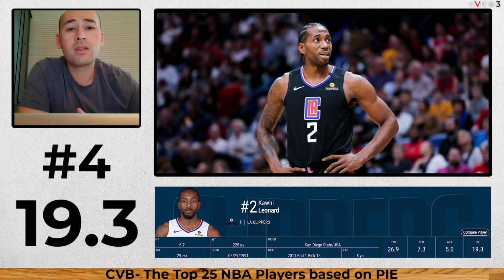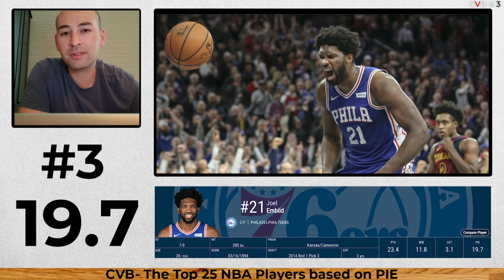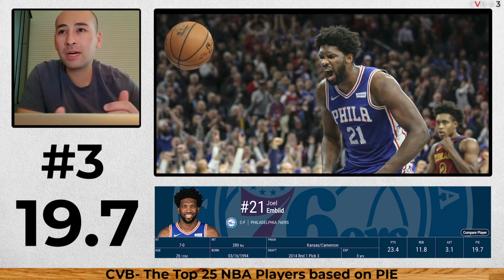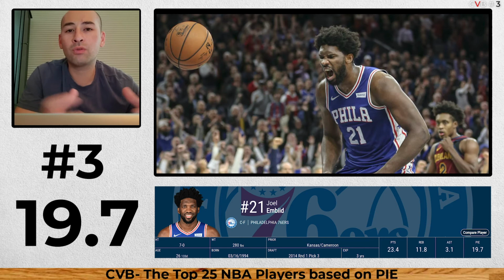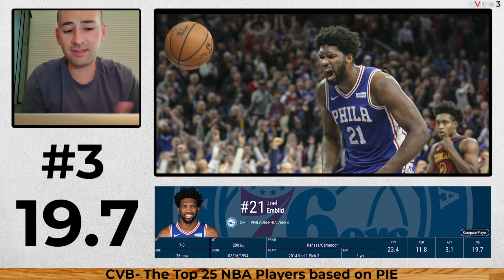Here's a big one. Joel Embiid. Obviously, he makes a huge impact on the game when he is healthy at 19.7. If he is healthy in the playoffs, they're going to do some real damage. And he has yet to reach his potential. So Joel Embiid at 3rd is very interesting. He could questionably be in the top 10 just overall player if you're basing it on your opinion. But with this, he makes a huge impact. And there's no question there.